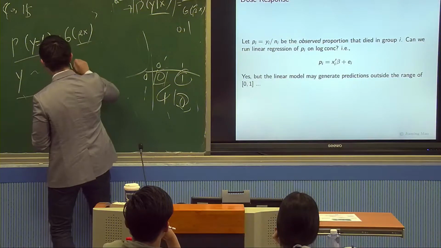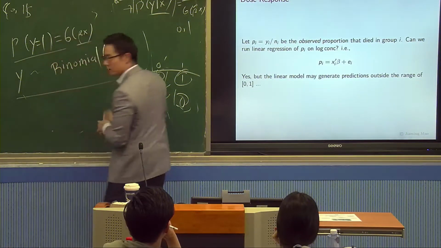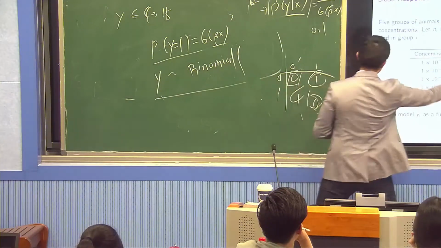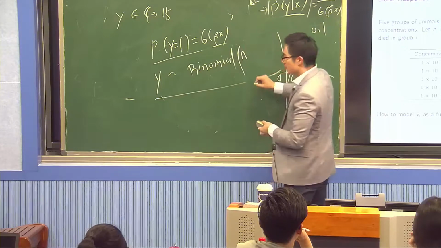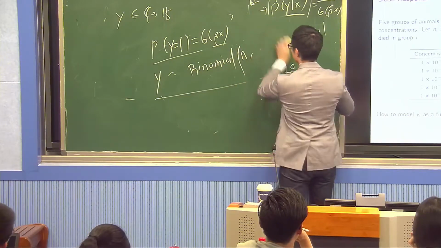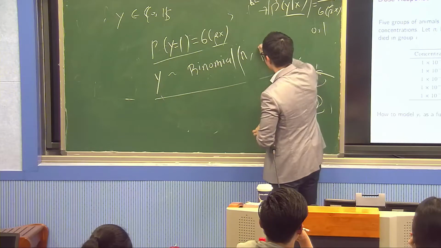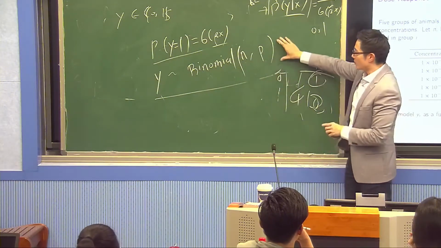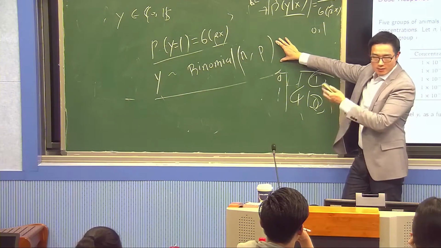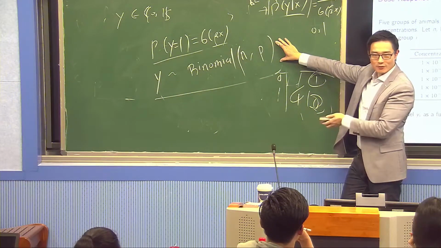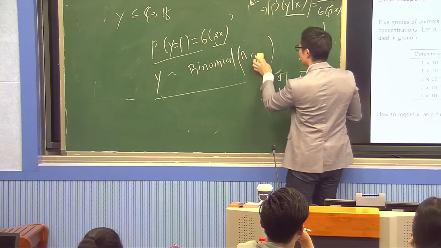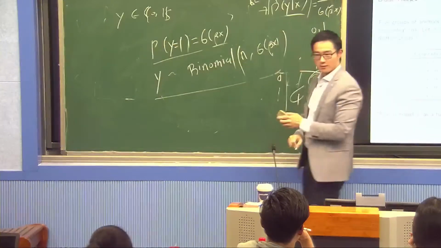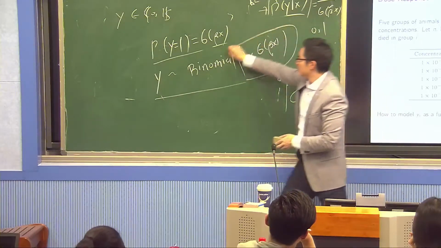So we have a binomial distribution with n equal to 6. N is just n. And then we have a p, and p is the underlying probability. Now, what is this model? It's just a binomial distribution. There's no name for it. But if I write this p as sigma beta x, then this becomes a logistic regression. Okay? Right?